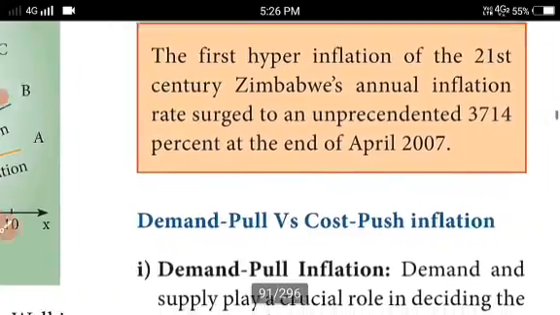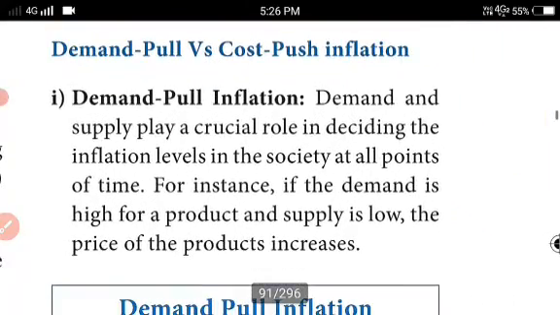So, demand pull versus cost push inflation. Demand and supply play a crucial role in deciding the inflation levels in the society at all points of time.